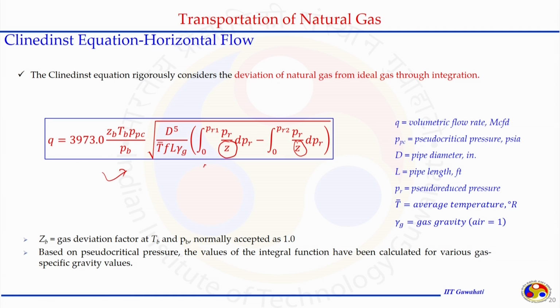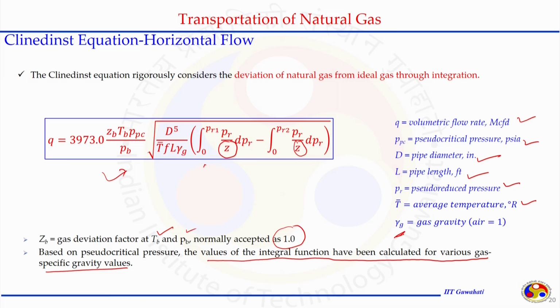So, the gas deviation factor Z_b is calculated at T_b, P_b, normally accepted as 1.0. Based on the pseudo critical pressure, the value of the integral function has been calculated for various gases. In one of the appendices, several data have been compiled for this method. The expressions are usual here. Q is in mcf per day, pressure in psia, D is in inch, length is in feet, P_r is pseudo reduced pressure which has no unit, T bar is in degree Rankine, and gamma g is gas gravity.